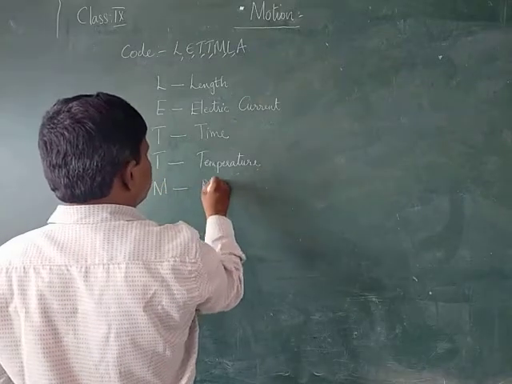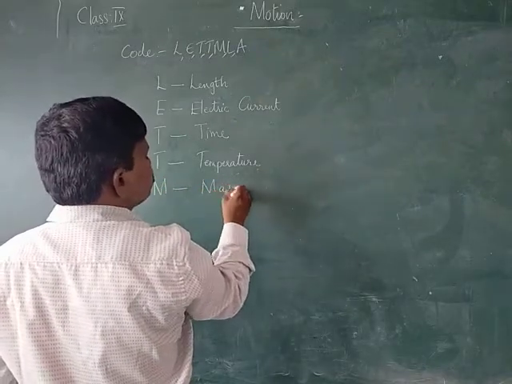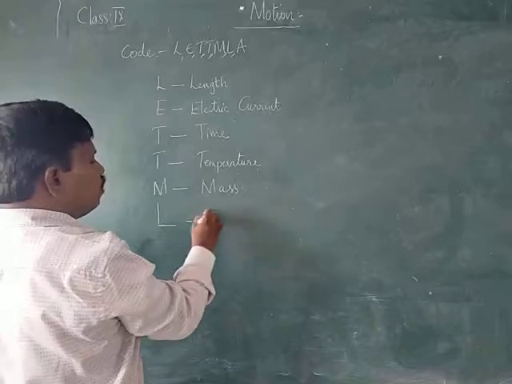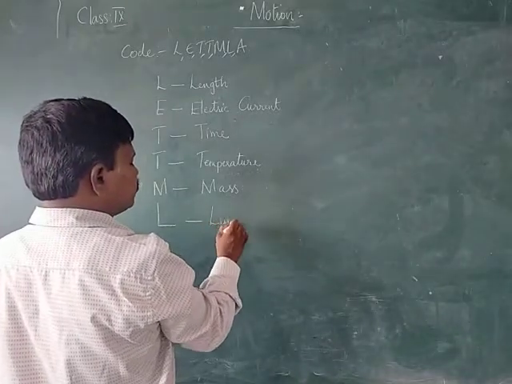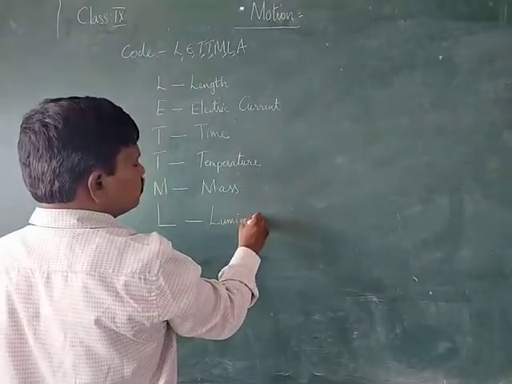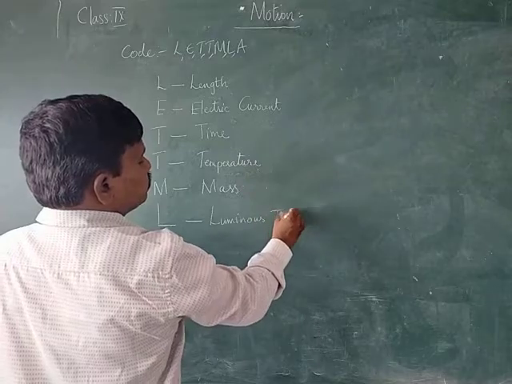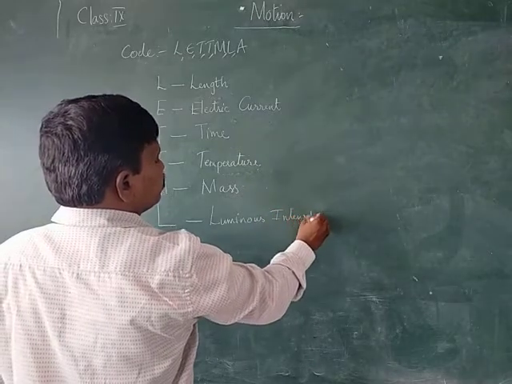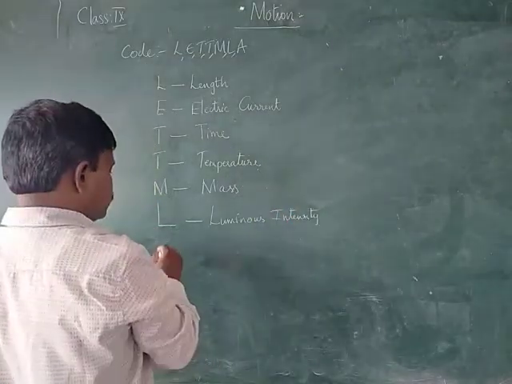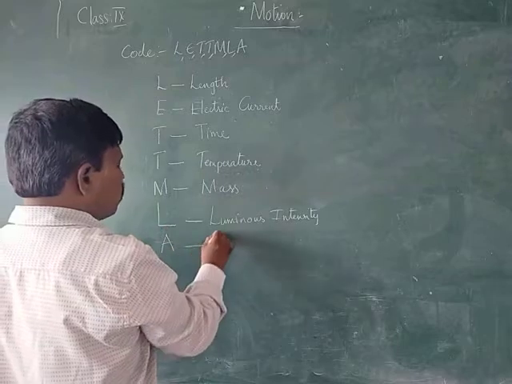M, mass. L, luminous intensity. A, amount of substance.